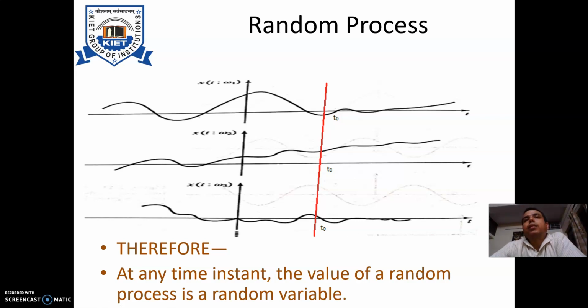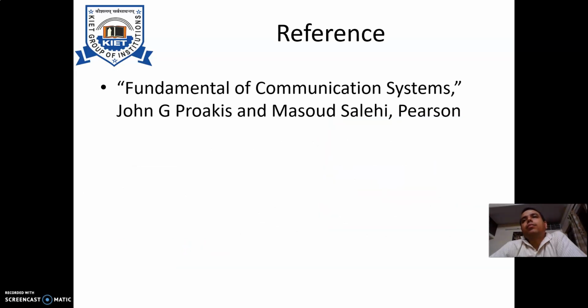I hope it has been clear to you and you are having a better understanding of the random process and the random variable. I had covered this topic with the help of the book by Simon Haykin and Masoud Moghaddam from Pearson publication. The name of the book is Fundamentals of Communication Systems.